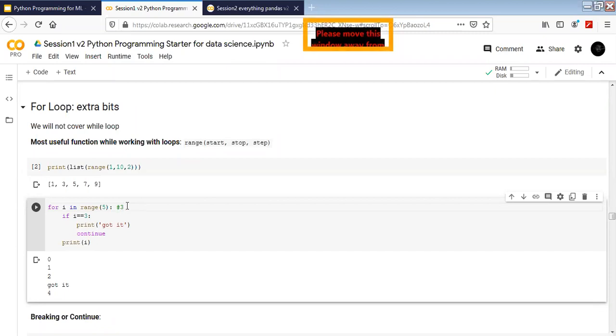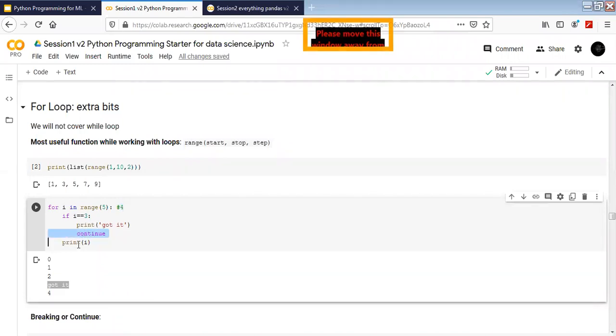Then we will reach 3. When we reach 3, this condition becomes true. So the if gets triggered, and we go inside and print here, and then we see we have printed it. Now here you see that I have written continue. What continue does is it's going to stop the rest of the for loop body for this iteration, and it will go back to the iterator and move to the next number, which is 4.